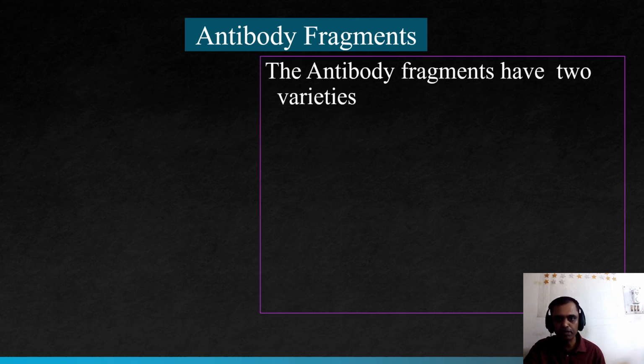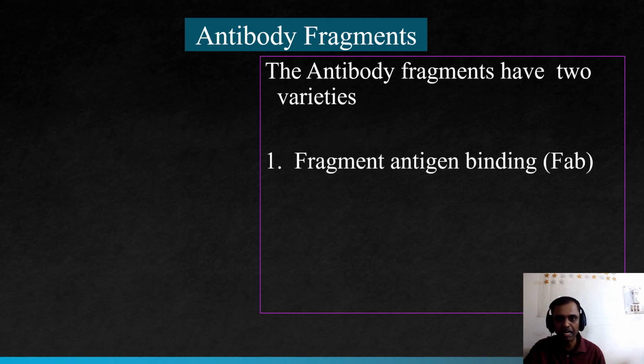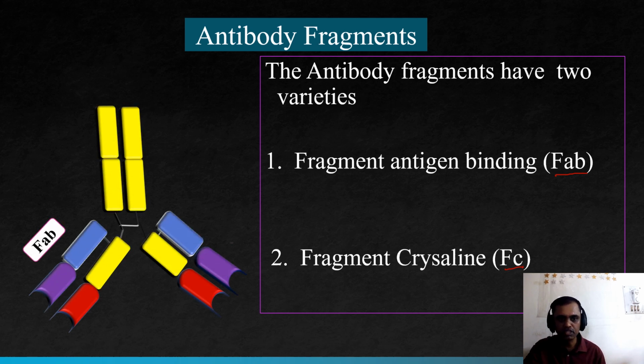Antibody fragments are of two varieties, namely fragment antigen binding, which for short we will call FAB, and fragment crystalline, which for short we will call FC. One immunoglobulin has 2 FAB regions and 1 FC region. Each immunoglobulin can fragment into 3 pieces: 1 FC fragment and 2 FAB fragments.